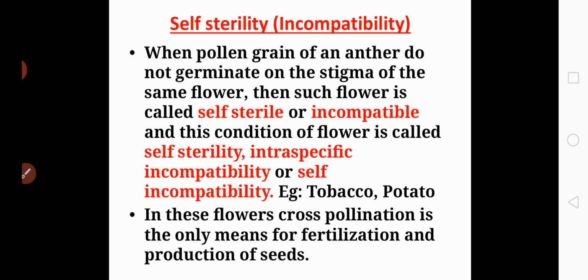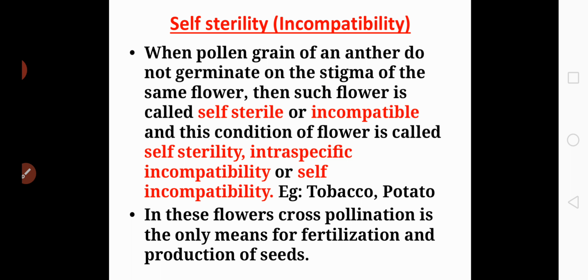Now, if these male and female flowers are produced on the same plant, then the plant is called as monoecious. Once again I'll repeat. If the male and the female flowers are produced on the same plant, then the plant is called as monoecious. If these flowers are born on the different plants, then the plant is called as dioecious.